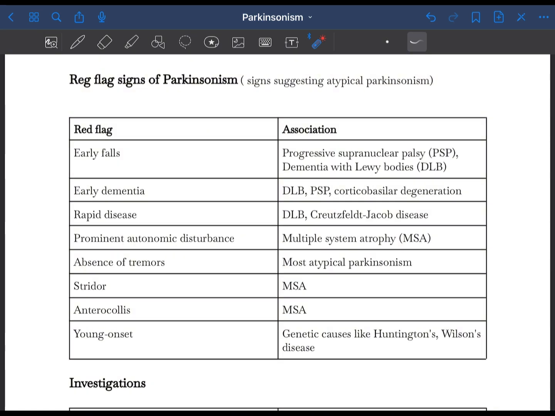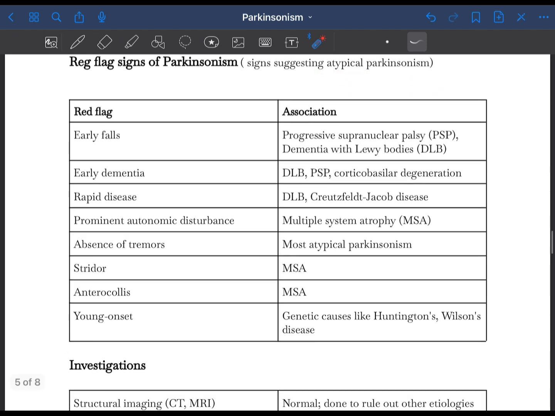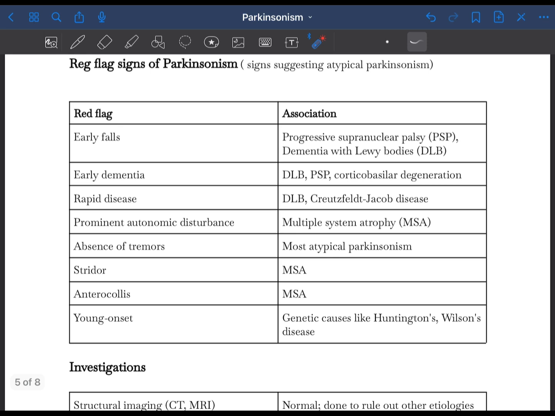Now there is something called red flag signs of Parkinsonism. This refers to the signs suggesting atypical Parkinsonism, signs that are not typical of Parkinson's disease. So what are these red flag signs? If the patient presents with falls early on, then it may be due to progressive supranuclear palsy or dementia with Lewy bodies. If the patient presents with dementia early on, then it may be due to dementia with Lewy bodies, progressive supranuclear palsy, or corticobasal degeneration.